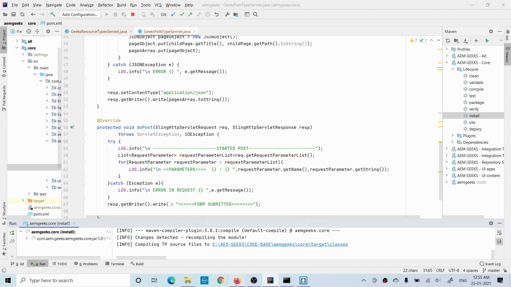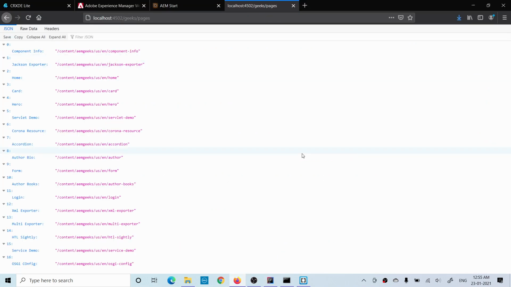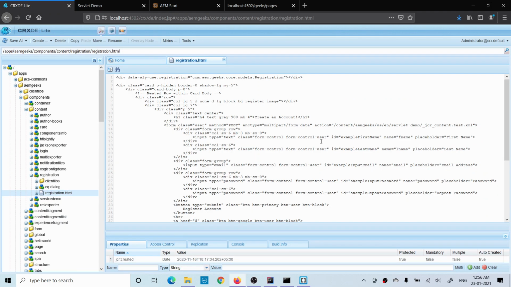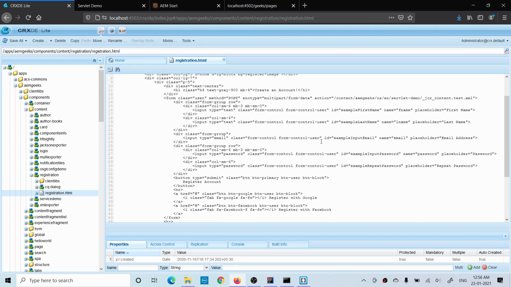Meanwhile, I have a form, as I showed you in the previous tutorial as well. This form has first name, last name, email and password. This component is basically a form component. Don't worry if you don't understand forms right now. You only need to take care of this action property. Whatever servlet or service you mention here, the data will be submitted to that action, and the method is post.